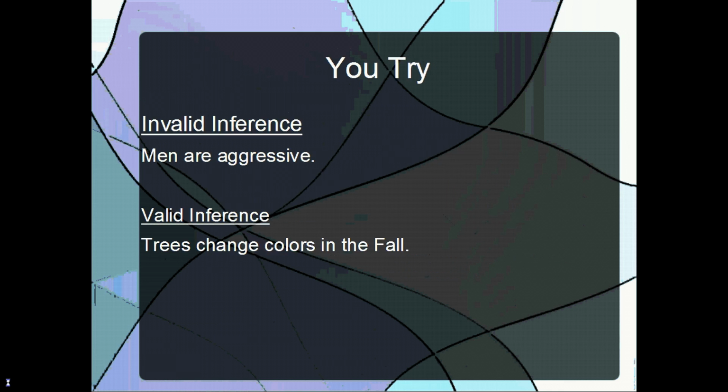Okay. Now here are some examples for you to try. For "the men are aggressive," I want you to make two pairs of over-generalizations. Make a positive over-generalization and a negative over-generalization. And for the second proposition, I want you to show me the positive version of how the subalternate relationship of propositions works, and also make the negative version.